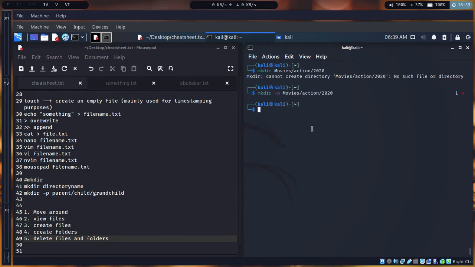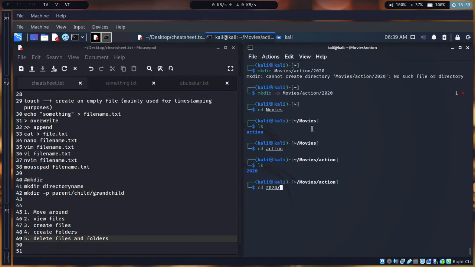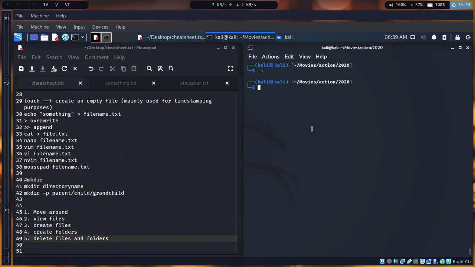You see, no error. And I can cd to movies, and if I press ls, I will see the action folder already created. cd action. If I press ls already, I can see 2020 as well. cd 2020. You see that? ls now. So you see all this.